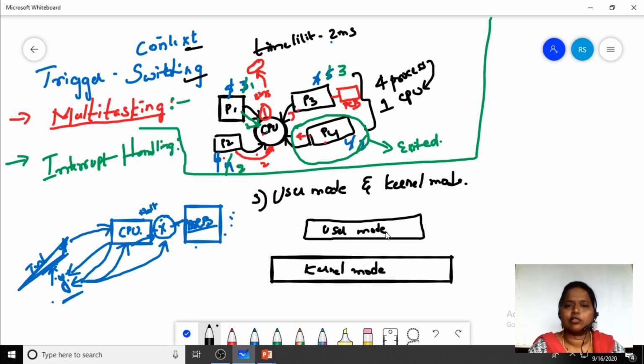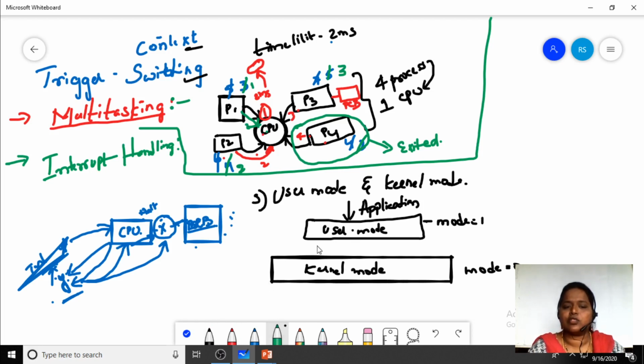Fine. So here also we have to make the context switching. Suppose an application program is going to be run in user mode. If this application program needs to use some hardware resources, user mode can't directly access the hardware resources. Only kernel mode takes care of the hardware resources. So here, in user mode the mode bit is equal to 1. When it is in kernel mode, the mode bit is equal to 0.